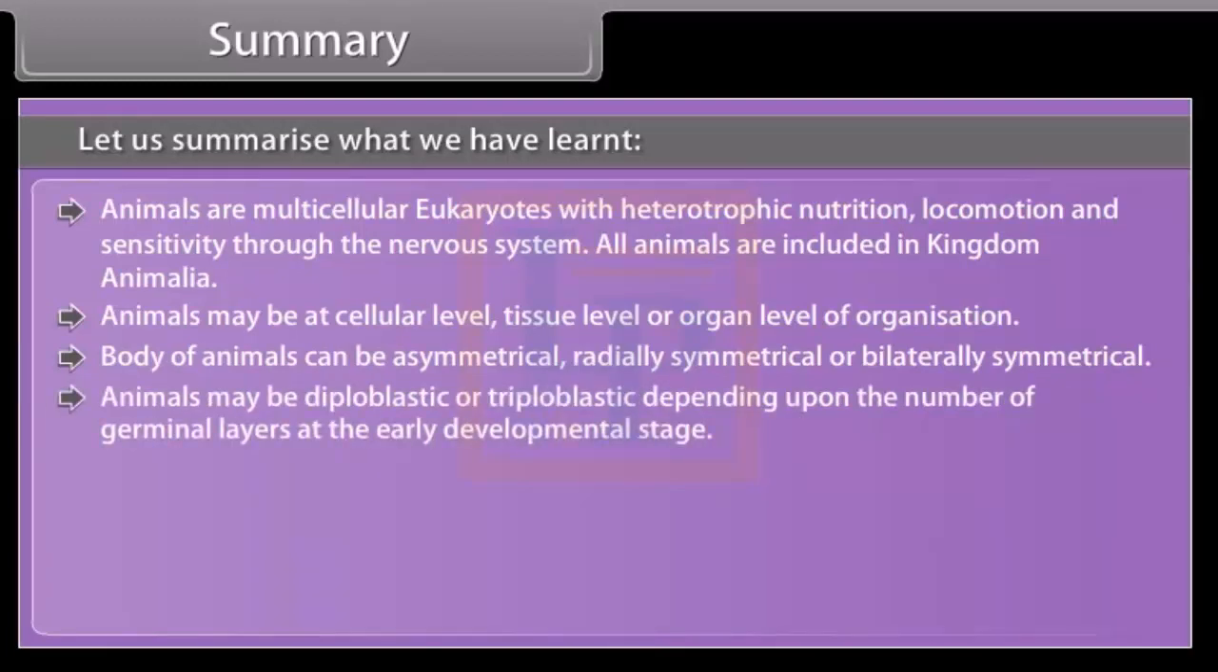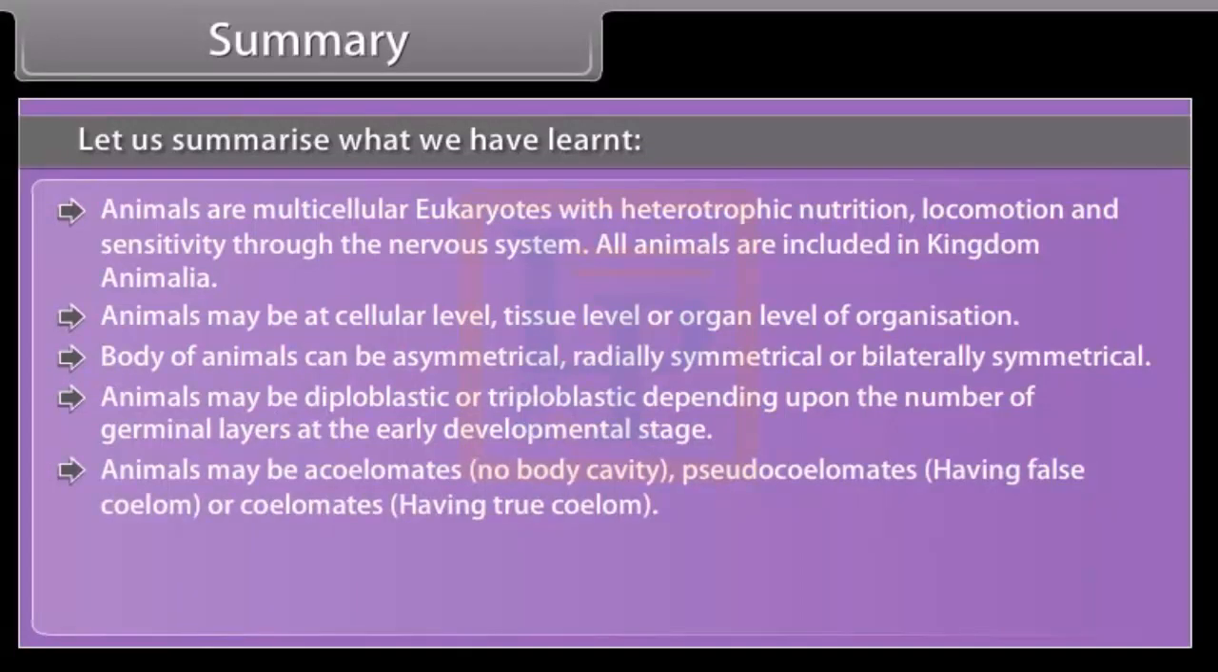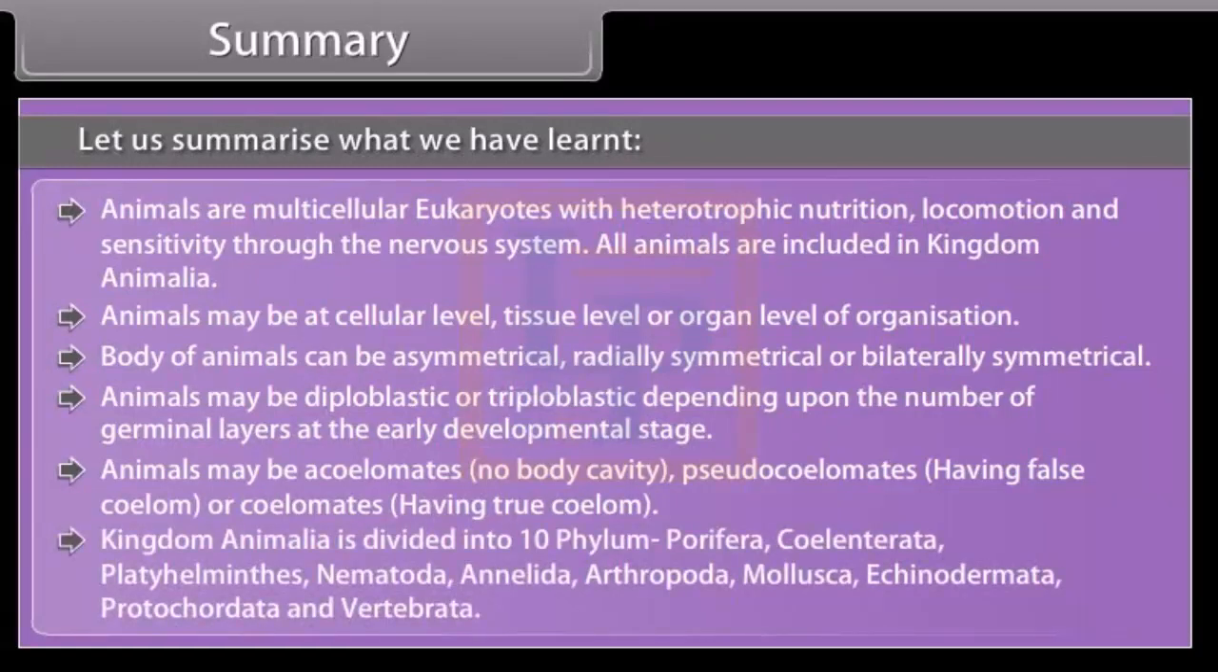Animals may be diploblastic or triploblastic depending upon the number of germinal layers at the early developmental stage. Animals may be acoelomates with no body cavity, pseudocoelomates having a false coelom, or coelomates having a true coelom. Kingdom Animalia is divided into 10 phyla: Porifera, Coelenterata, Platyhelminthes, Nematoda, Annelida, Arthropoda, Mollusca, Echinodermata, Protochordata and Vertebrata.